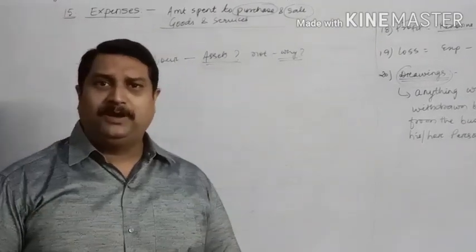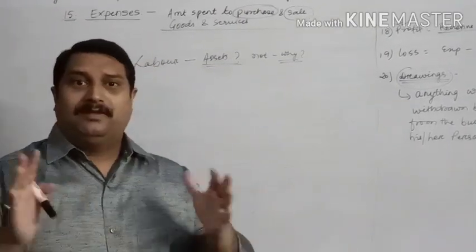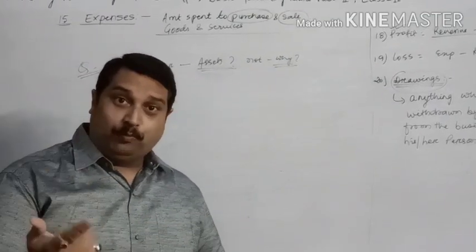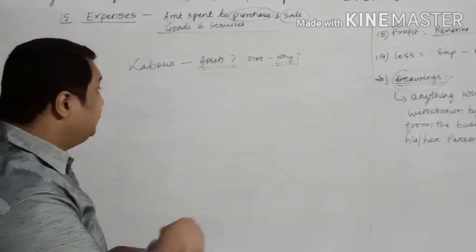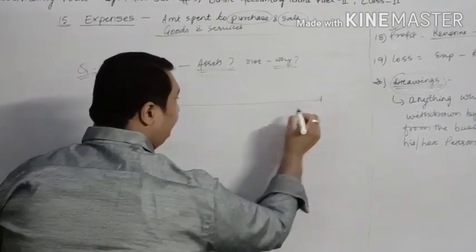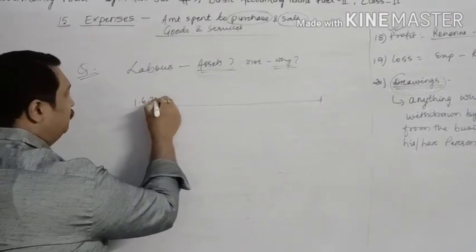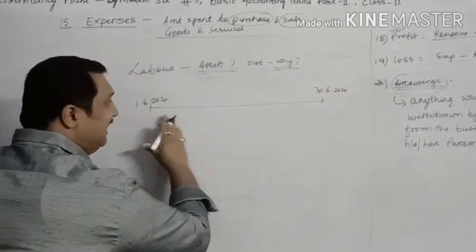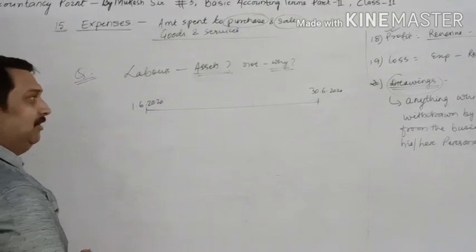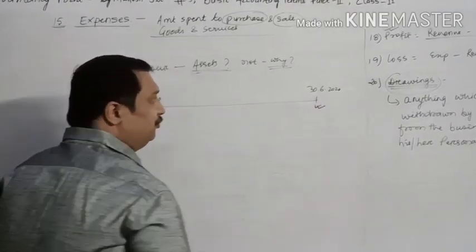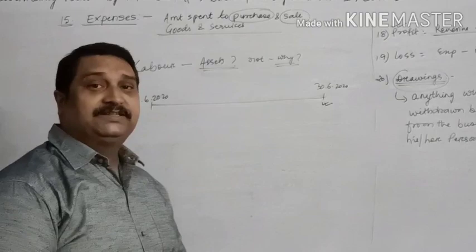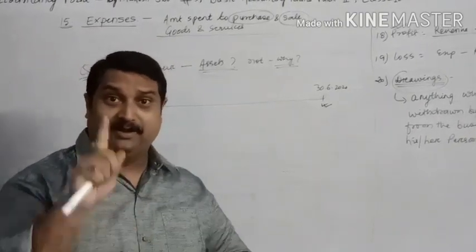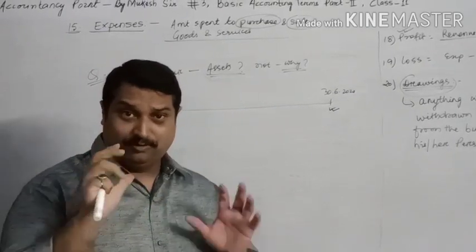Labor are those people who come and work, and for their work, what will you say? I had just given an example of Mr. X. From 1st June 2020 to 30th June 2020, he has worked in your organization. And at the end, when he comes to take money from you for the service which he has provided, because labor is the one who provides his labor to the organization.